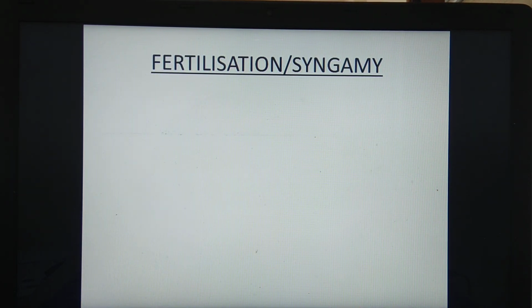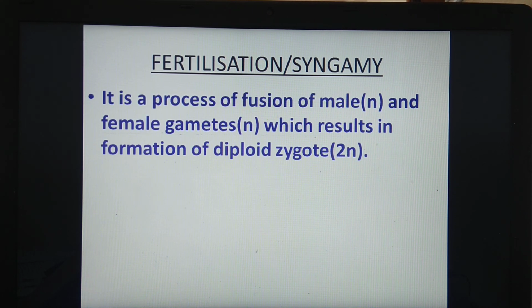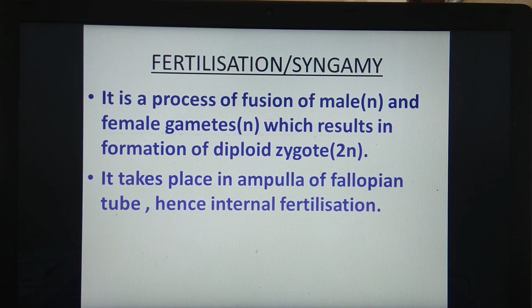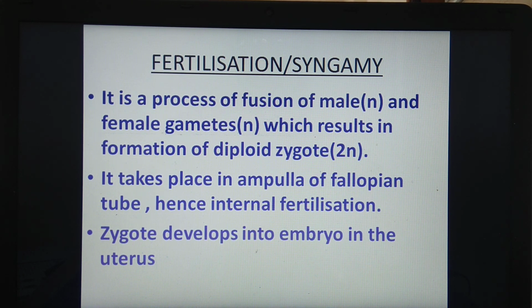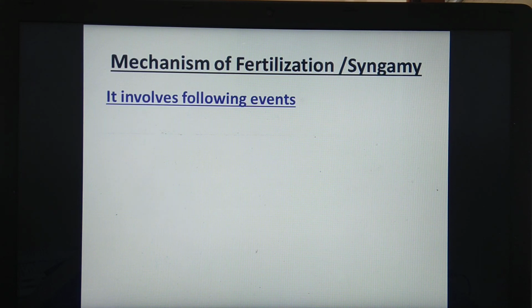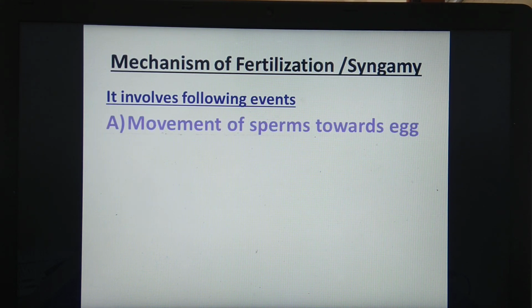look over fertilization or syngamy, the process of fusion of male and female gametes resulting in formation of a diploid zygote. It takes place in the ampulla of the fallopian tube, hence called internal fertilization, and the zygote develops into the embryo in the uterus. What is the mechanism of fertilization?